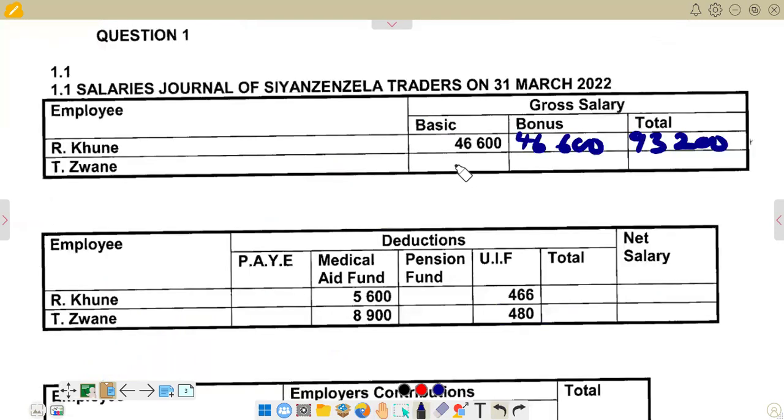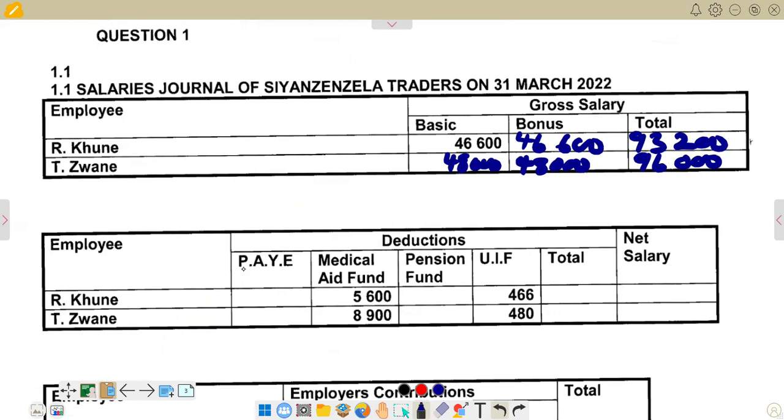Then we are also going to add the two. So here it means for basic, we have got 48,000. Same amount again is the bonus, which is 48,000. So when we add the two, the amount that you are going to get there is 96,000. So this is the amount that we are supposed to fill in there.